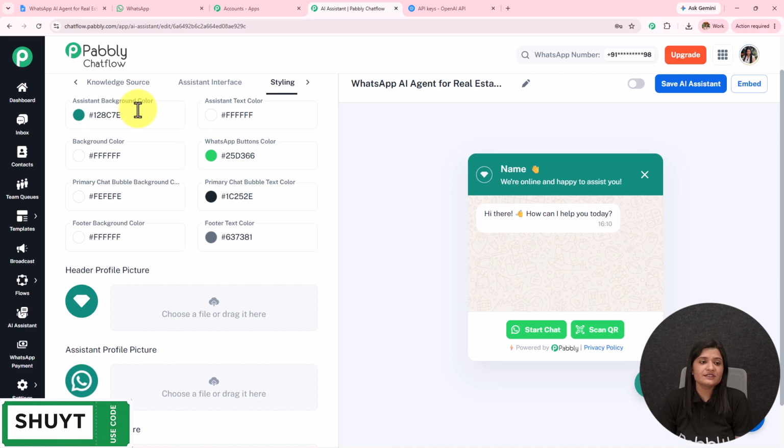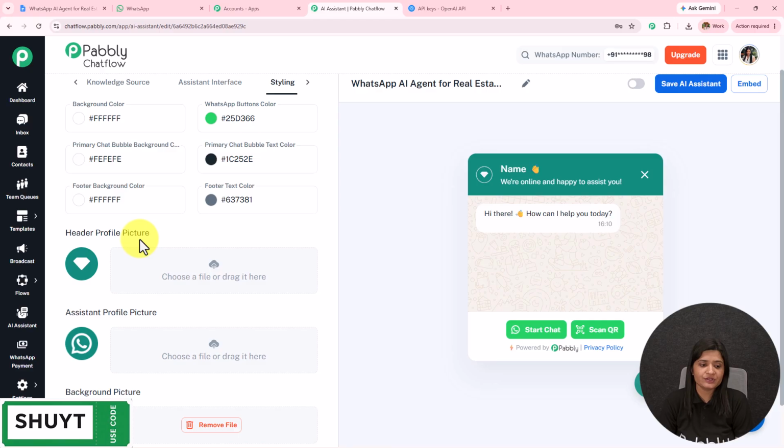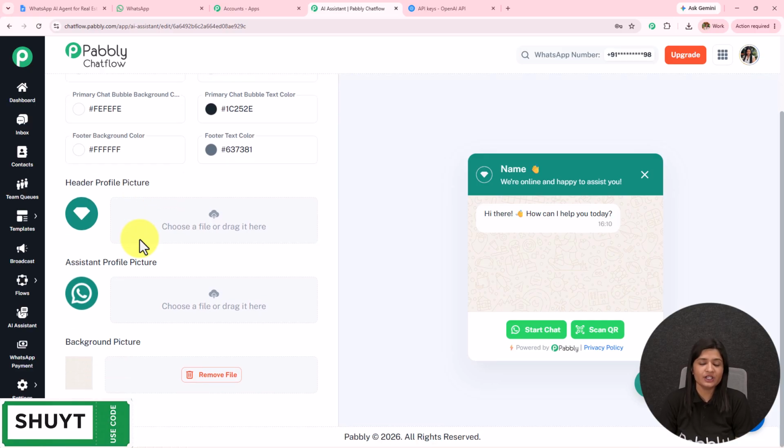Now we have this assistant background color, text color, chat bubble text color. Then we have the button color and text color. So you can set this according to the requirement. Then I have the header profile picture, assistant profile picture and the background picture. Again, you can set these images according to the requirement.